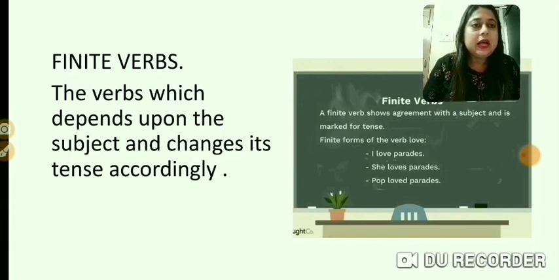For example, I love parades. So which is the verb over here? Love. She loves parades. So over here, because we have used she, that's why we are using the verb loves. Singular subject, that's why singular verb. Now, Pop loved parades. Over here, it changes its tense according to the sentence. So now he's not loving parades, but earlier he used to love parades. That's why loved parades.